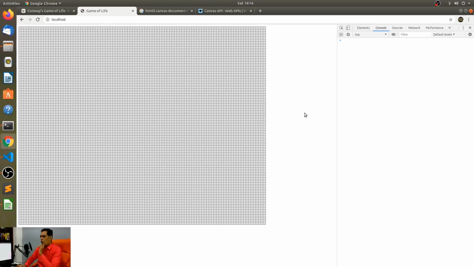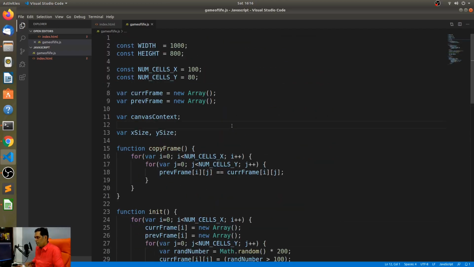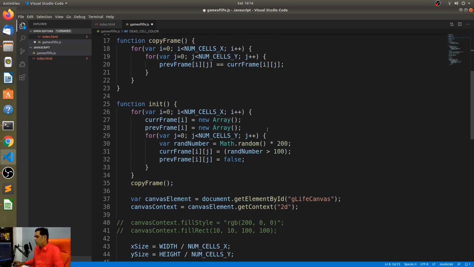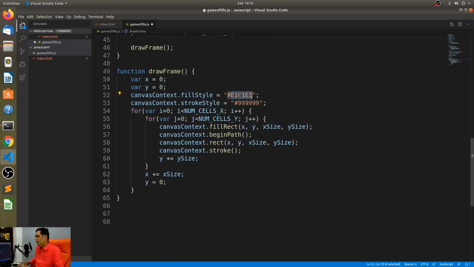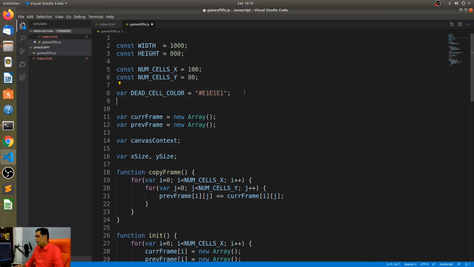All right. You know what? These should probably be constants. So let me just create constants for these colors. It was whatever color we used. What was that? Hash. Damn it, I forgot. So this would be dead. And live color. What would a live color look like?